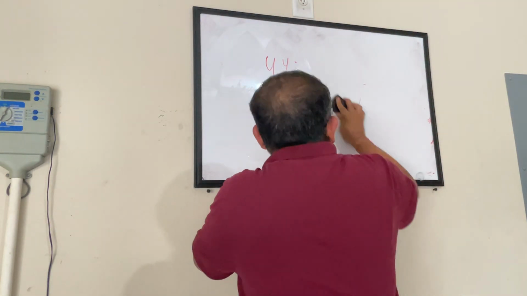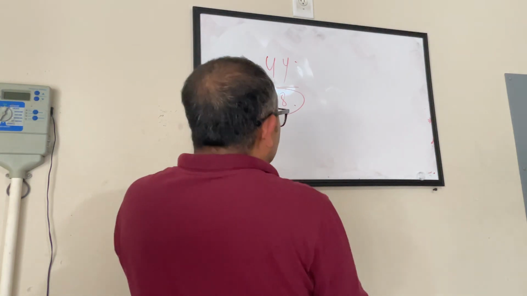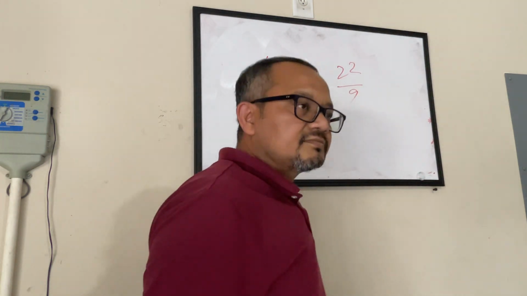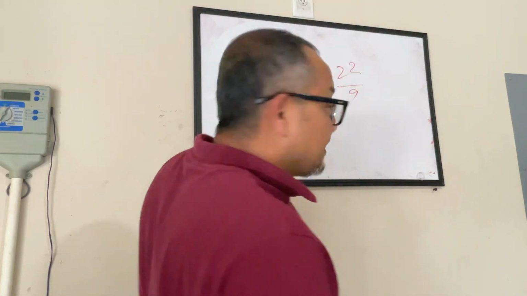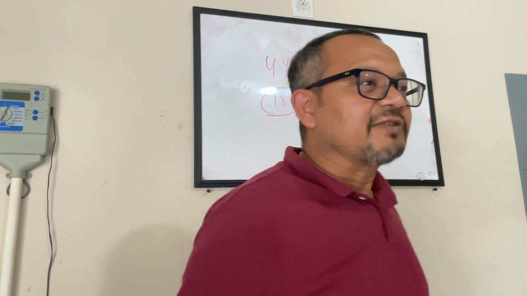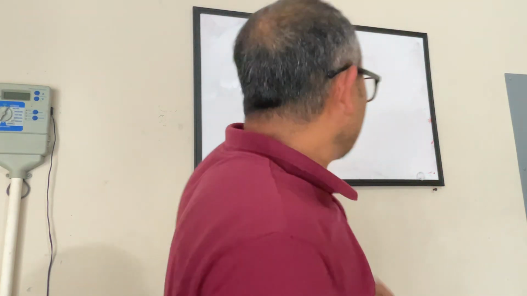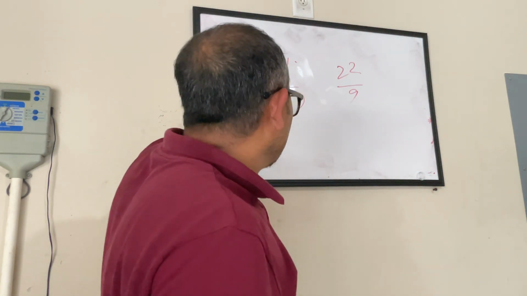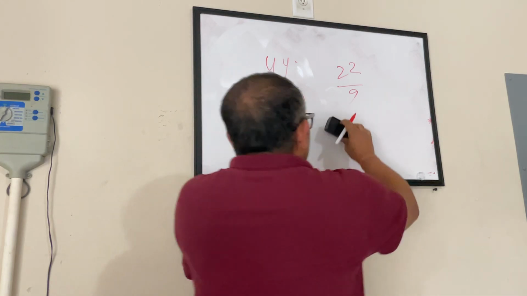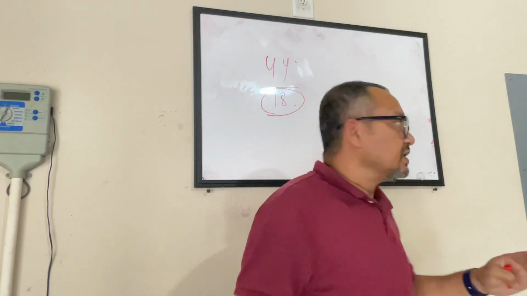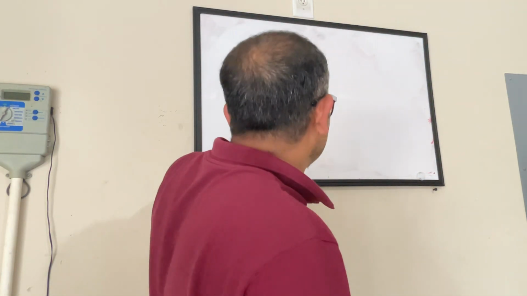So, how does 44 by 18 become 22 by 9? It becomes because of tic-tac-toe that we have learned. Now look at this. 44 by 18. How can I break this? And you don't have to be accurate all the time, or you don't have to be accurate in the first go. You have 44 by 18. Can I write 44 in a different way?